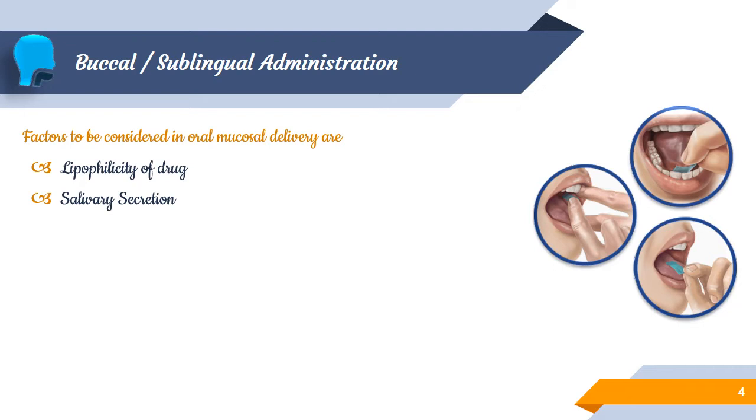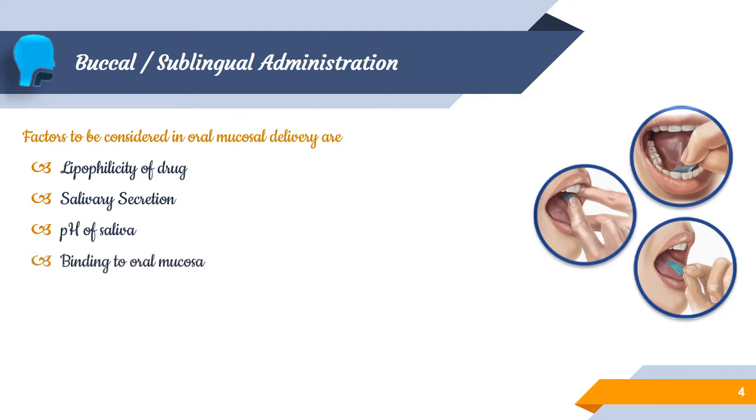Absorption is much delayed if the drug is present in the dry environment of the mouth. The drug shows better absorption if the oral cavity is quite watery or salivary in nature than in dry condition. The next one is about the pH of the saliva. Usually the pH should be around 6. The buccal pH always favors the absorption of drug which remains in unionized form. So that is about the saliva pH.